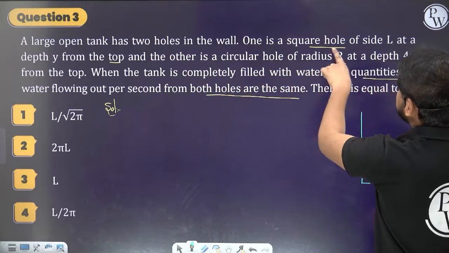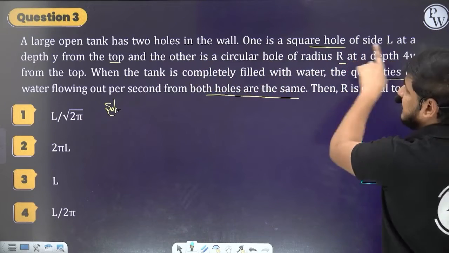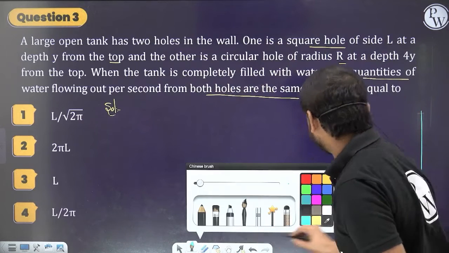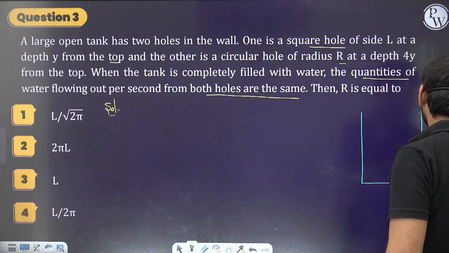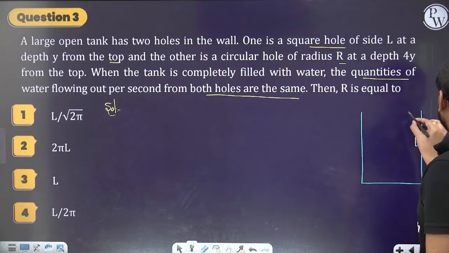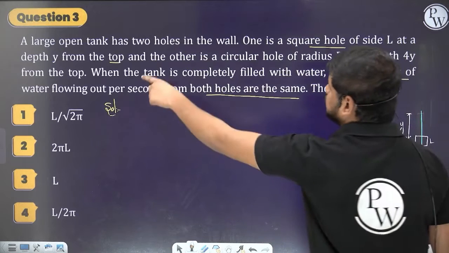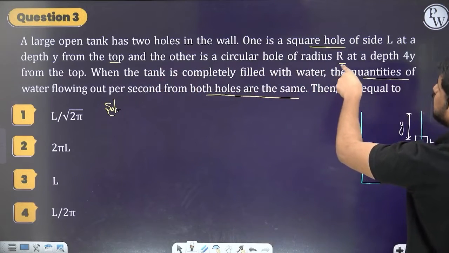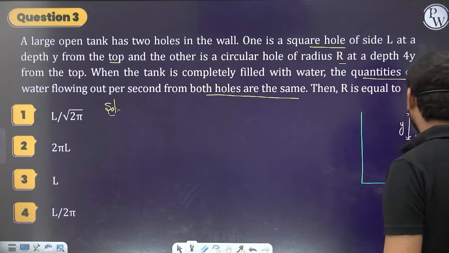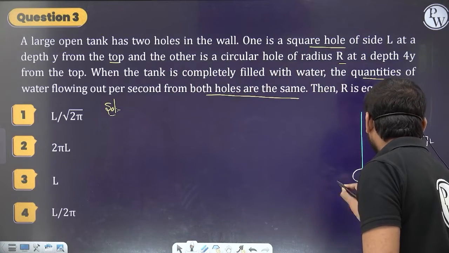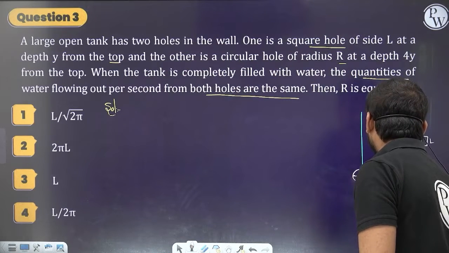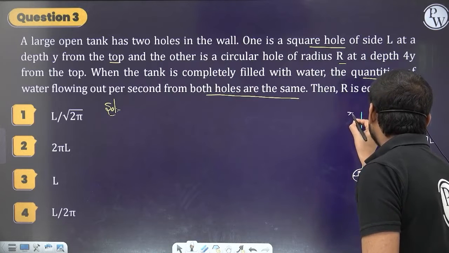One is a square hole of side L at a depth y, let's suppose here at this point. And the other is a circular hole of radius r at a depth 4y, so we have the radius r of this hole, and it is at a depth of 4y.